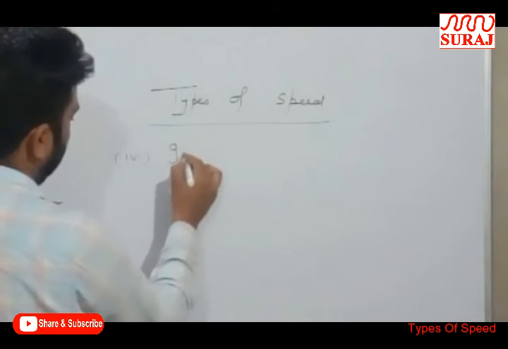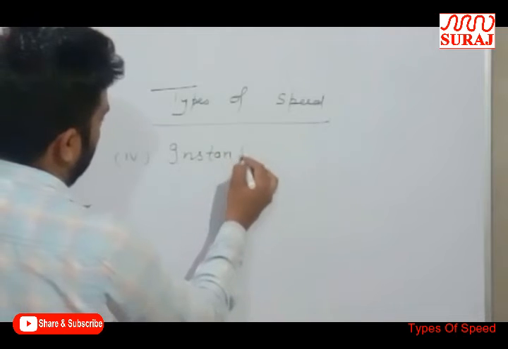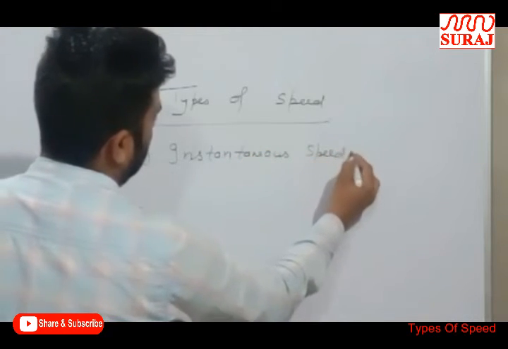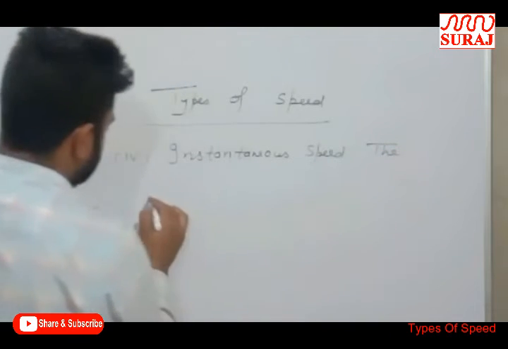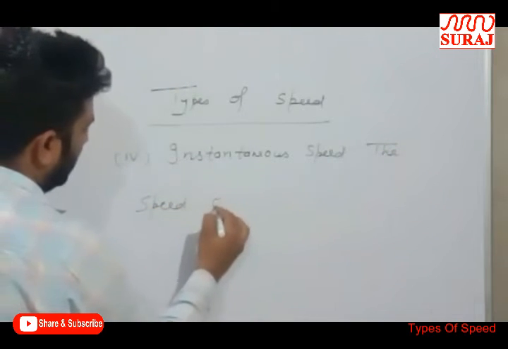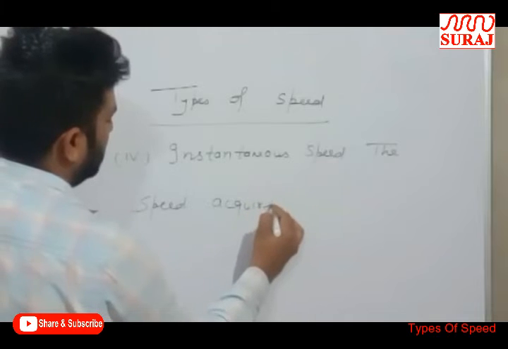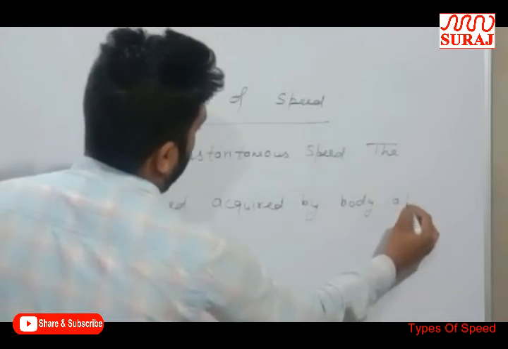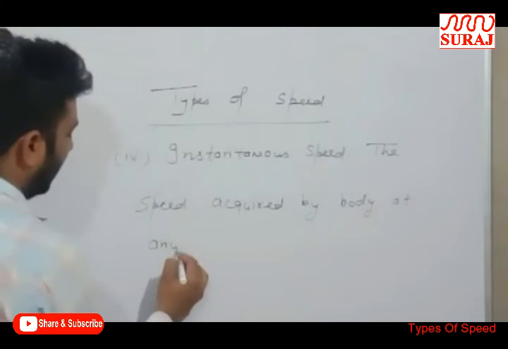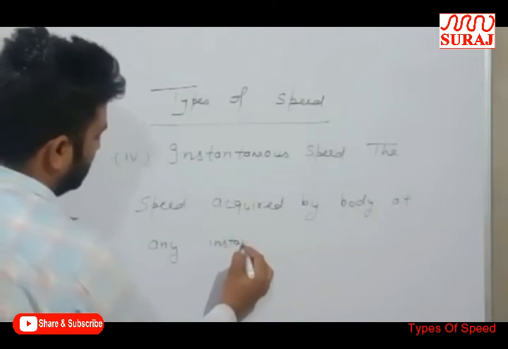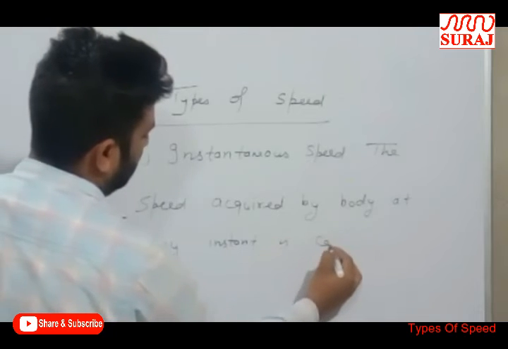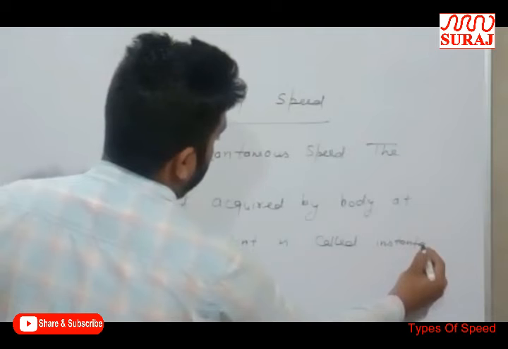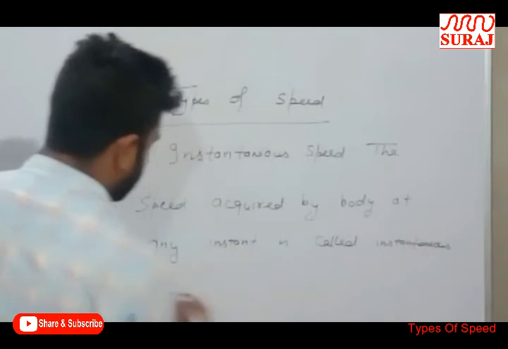Fourth is instantaneous speed. The speed acquired by a body at any instant is called instantaneous speed.